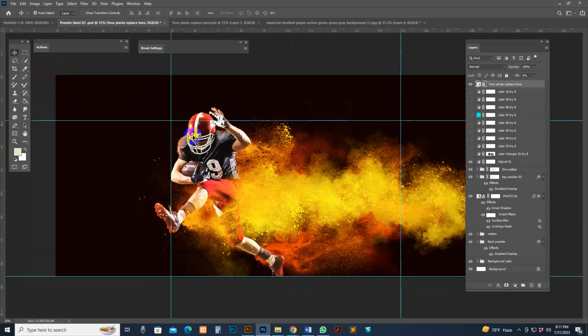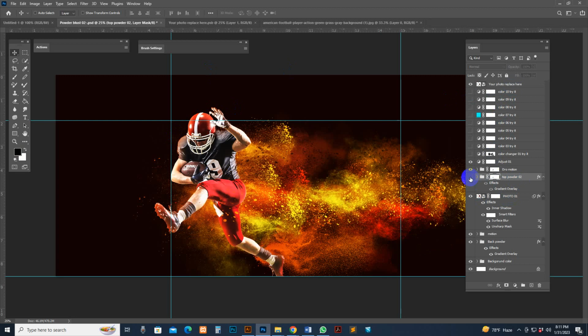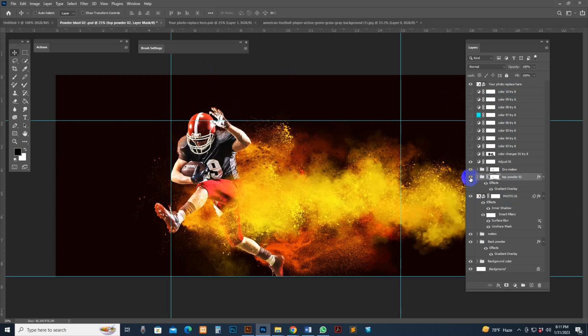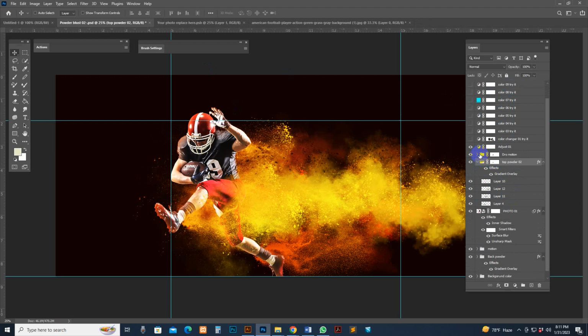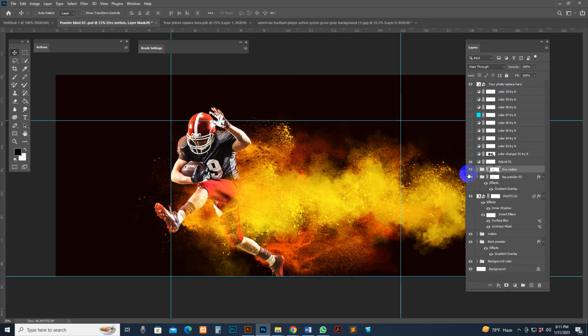Very easily. Now I'll undo, just to show you how to customize. This is the photo I have, and this is the top photo making. See the top layer, and you can find all the layers there. And there is another dropping option. You can uncheck this one if you don't like it.